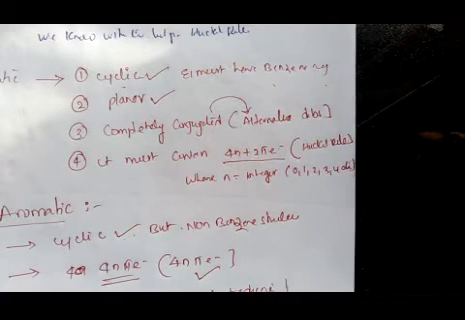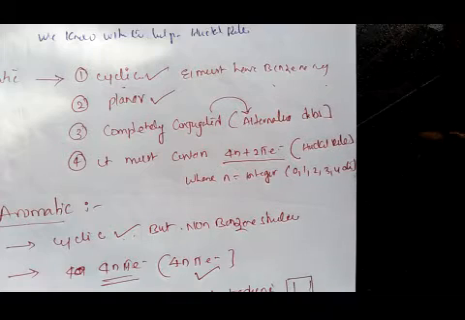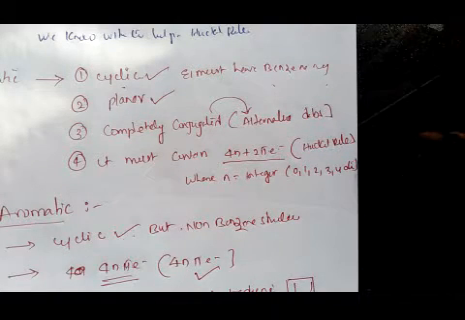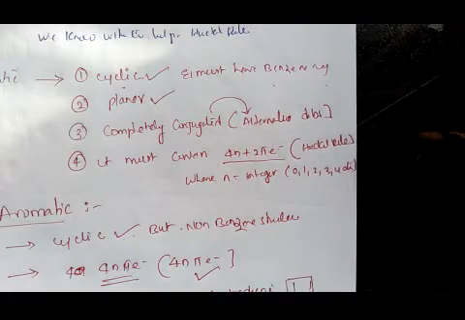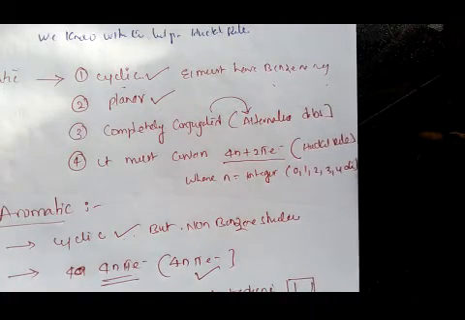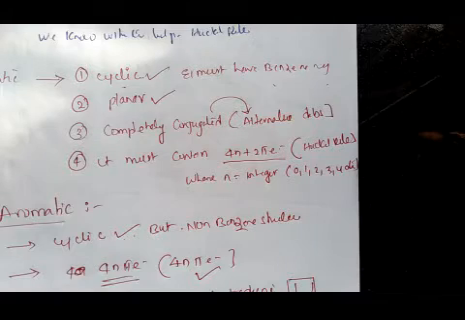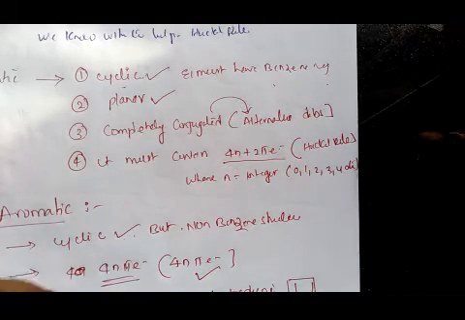cyclobutadiene, and cyclohexane. So a compound is said to be anti-aromatic when it is cyclic in nature but a non-benzene structure, and it has 4n pi electrons. Sorry, it is anti-aromatic, not non-aromatic.